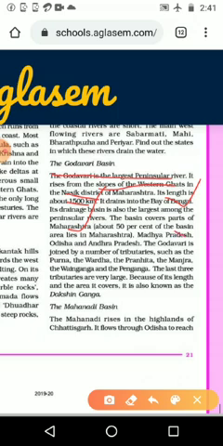Then Madhya Pradesh, Orissa, Andhra Pradesh, and Telangana, all 5 states are sharing the water of Godavari. Which states? Maharashtra, Madhya Pradesh, Orissa, then Telangana and Andhra Pradesh. Godavari is joined by a number of tributaries such as Purna, then Varda, then Prahida and Manjara, then Wainganga and Penganga.